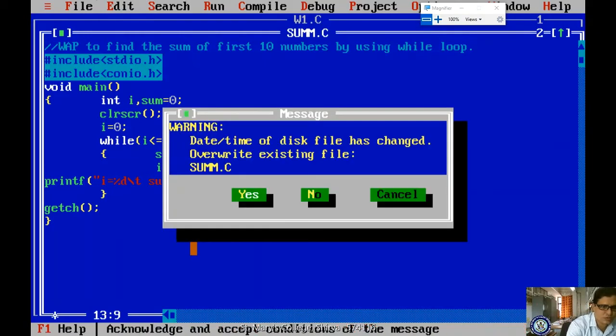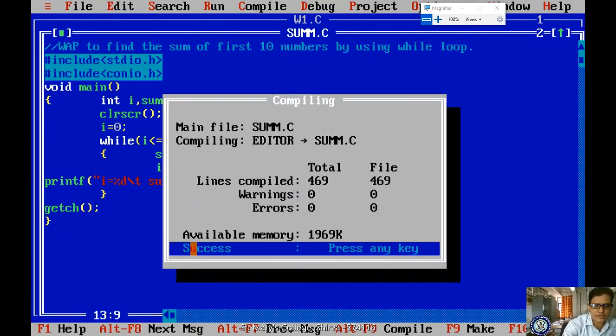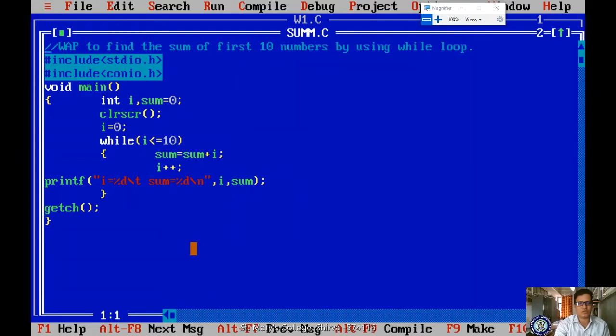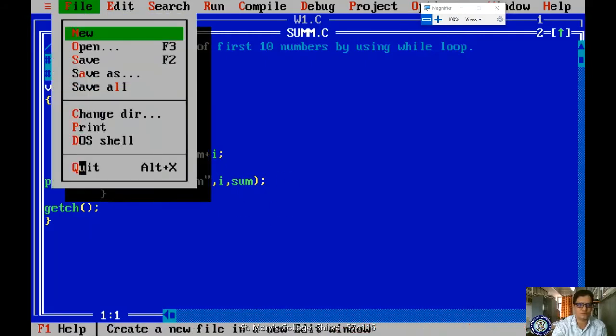I'm compiling and running. You are getting the result like this. When i is equal to 1, sum is equal to 0. So it is getting like that, 0 only. Here it is incremented, right? Here it is incremented, that is why it is showing 1. When i is equal to 1, sum is equal to 0. i is equal to 2, sum is equal to like that. Don't get confused. Clear?